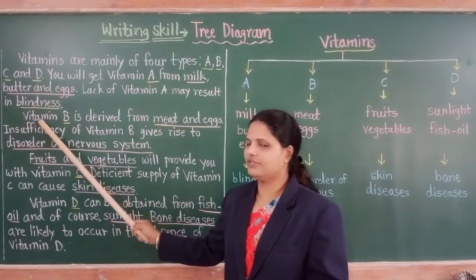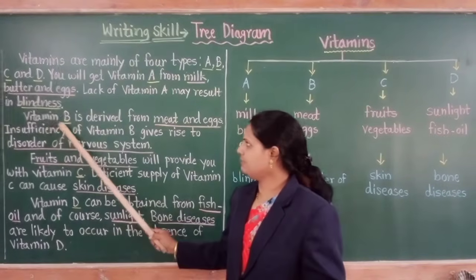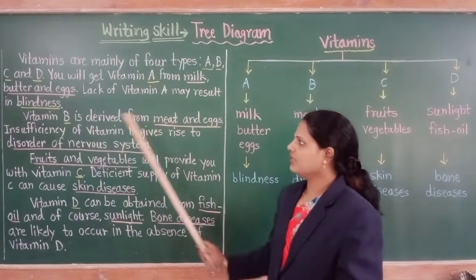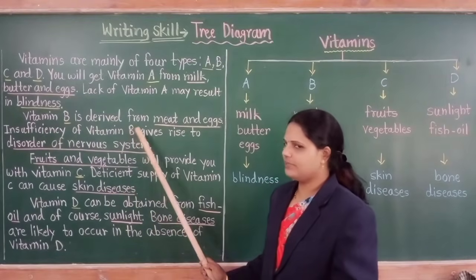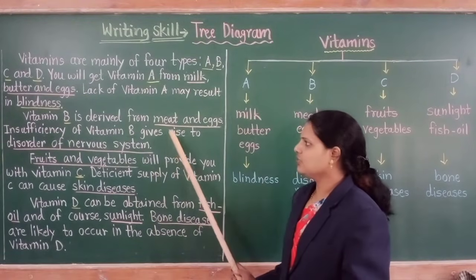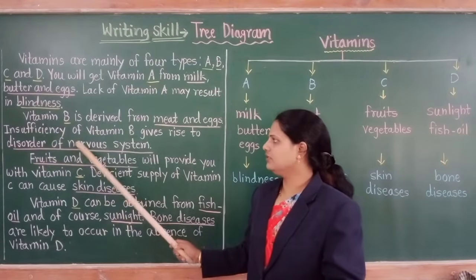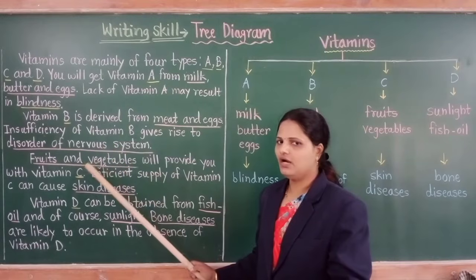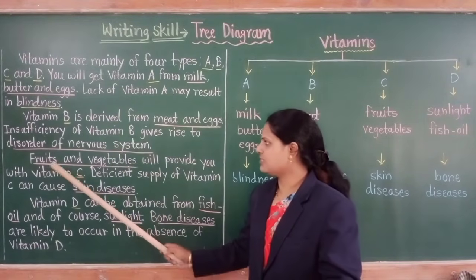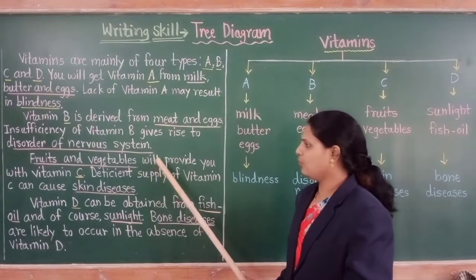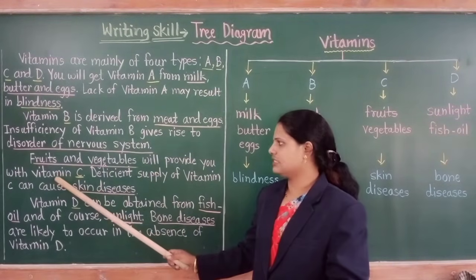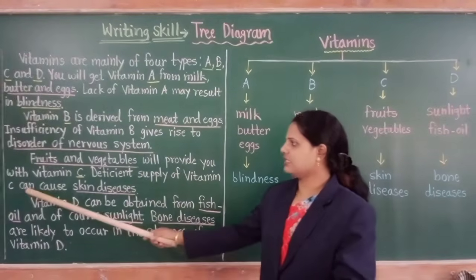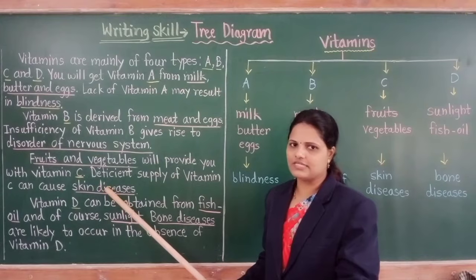Now see about vitamin B. Vitamin B is derived from meat and eggs. Insufficiency of vitamin B gives rise to disorder of nervous system. This is about vitamin B. Now see about vitamin C. Fruits and vegetables will provide you vitamin C. Deficient supply of vitamin C can cause skin diseases.